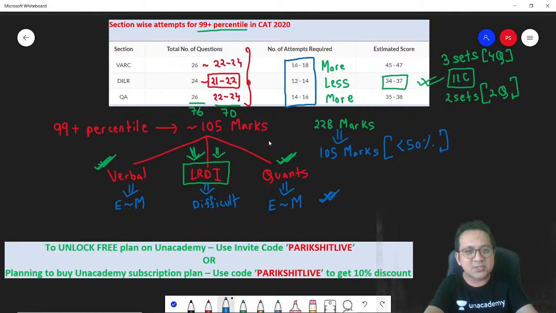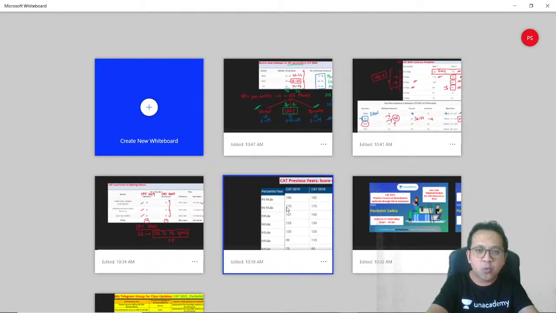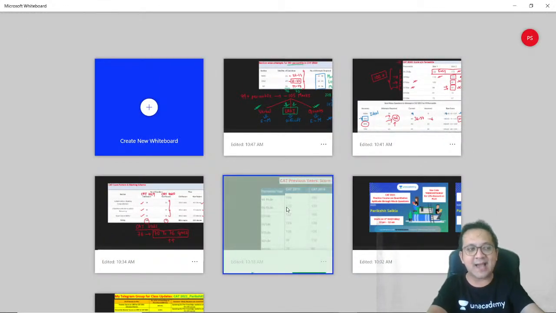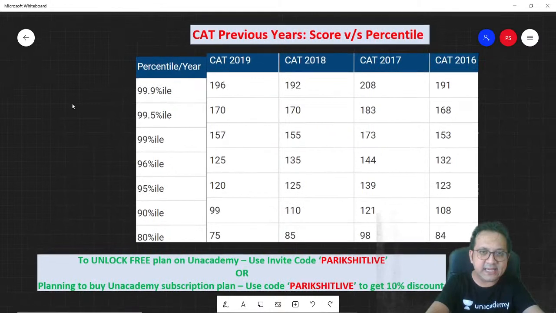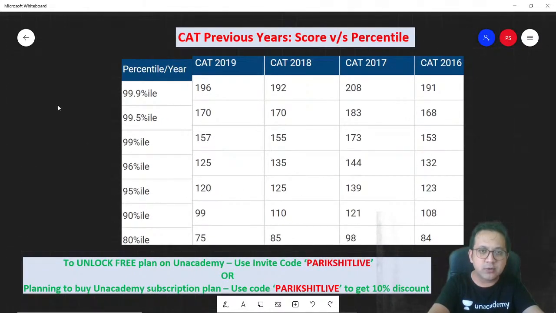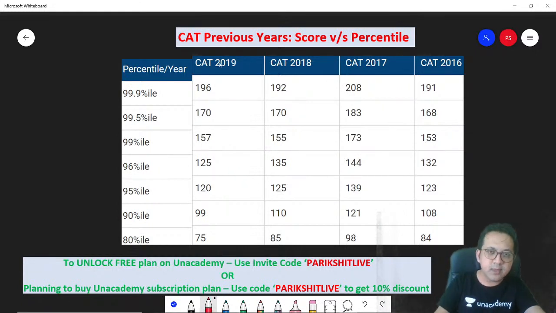Okay. Now let's go back to previous years. What about the previous year CAT scores? Let's look at that data as well. We have looked at CAT 2020 in detail, and now I'm going to look at the previous year CAT papers, score versus percentile: CAT 2019, 2018, 17 and 16.